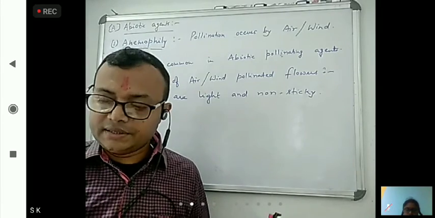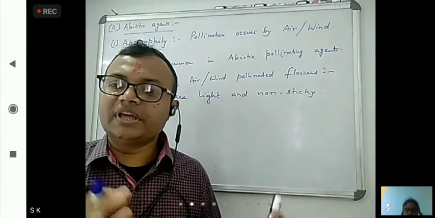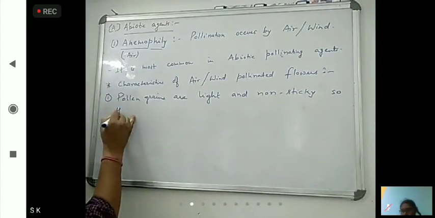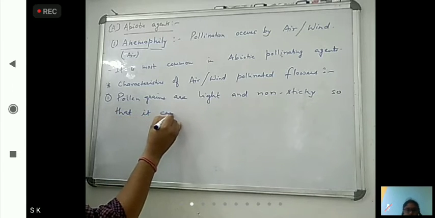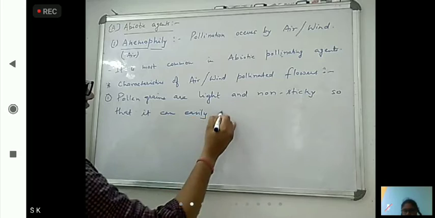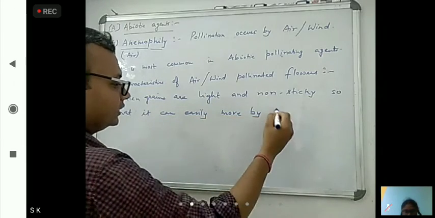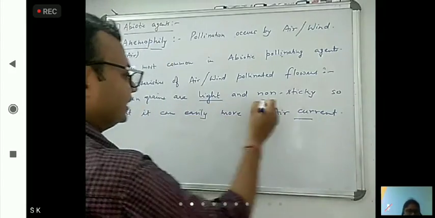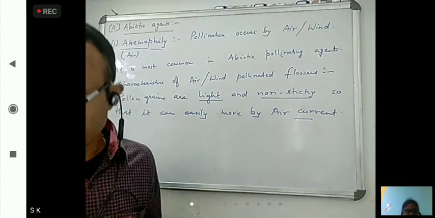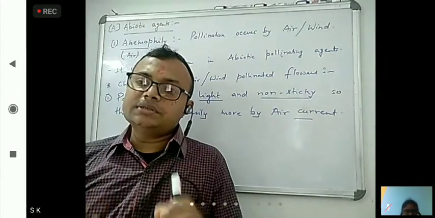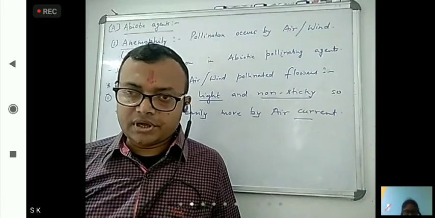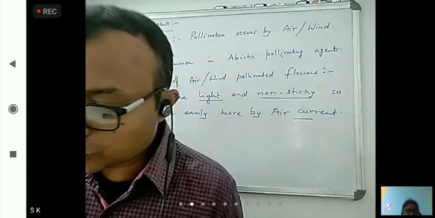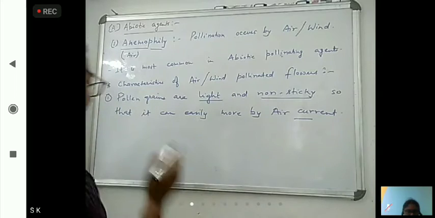So that they can easily move by air current. That's why they should be light and non-sticky. Okay, next is what? Since no direction is there, they have to be produced in large quantities. Okay, so pollen grains are produced in large quantities.